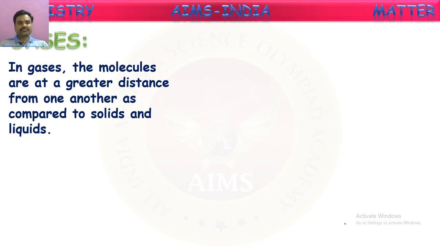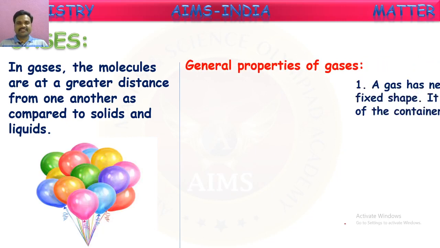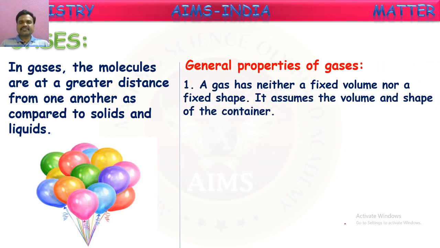So here you can see these balloons are filled with gases. Now, what are the general properties of gases based upon the arrangement of molecules? Let us see those. General properties of gases. A gas has neither a fixed volume nor a fixed shape. When we say solids, they have fixed shape and fixed volume. Liquids have fixed volume but no fixed shape. They take the shape of their containers.